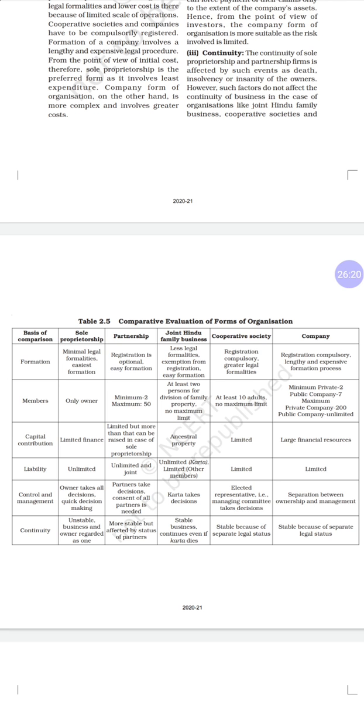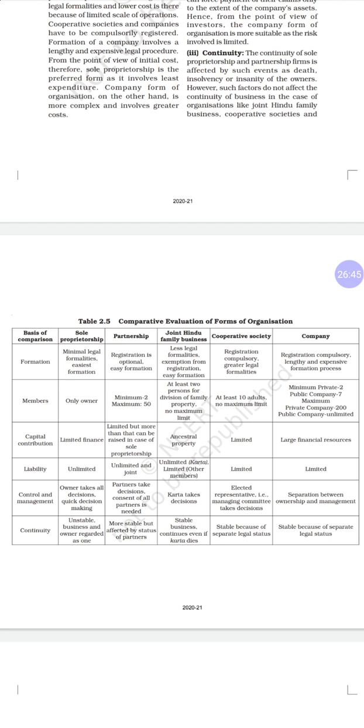Next, moving on to the liability. Sole proprietor, it is unlimited; only one person needs to carry out the liabilities. Partnership, it is also unlimited, but it is divided between the partners.